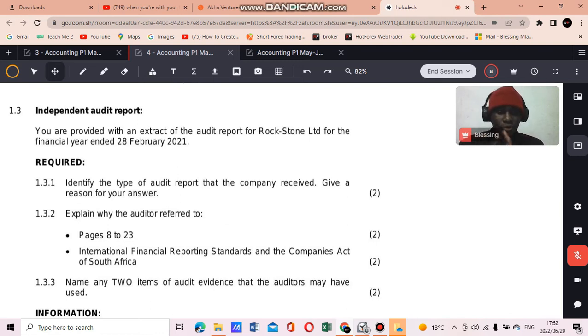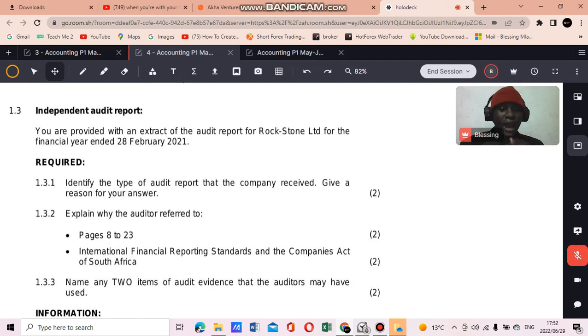So there are three types of audit report that a company can receive, which is a qualified audit report, unqualified audit report, and then a disclaimer of opinion. So qualified audit report, that's when the report has errors, right? The report has certain errors or certain calculation errors or certain things omitted on it, and then the auditors come, they audit, and then they pick up these errors, and then they say, okay, our audit opinion, it's a qualified audit report because we picked up this error and this error that needs fixing, right?